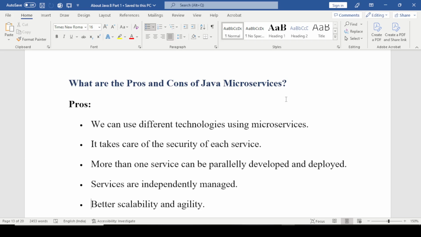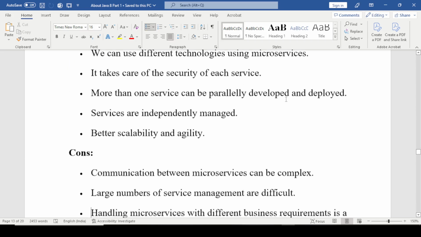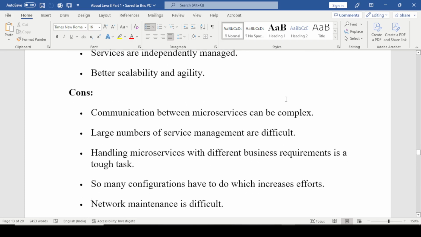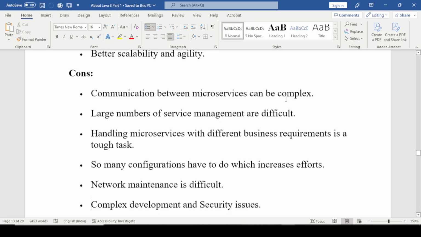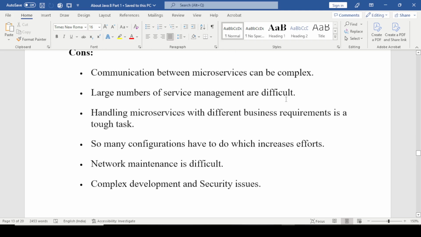Better scalability and agility. Cons: communication between microservices can be complex. Managing a large number of services is difficult. Handling microservices with different business requirements is a tough task. So many configurations have to be done, which increases effort. Network maintenance is difficult. Complex development and security issues.